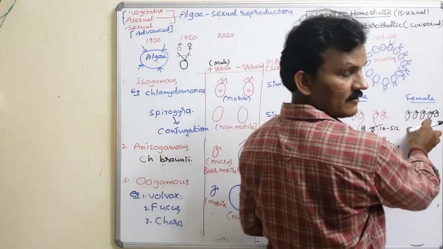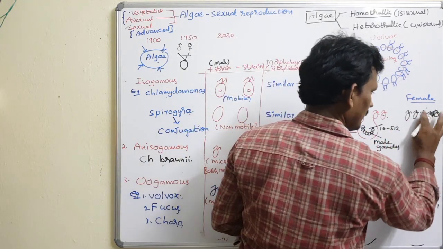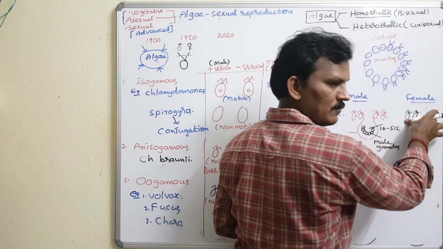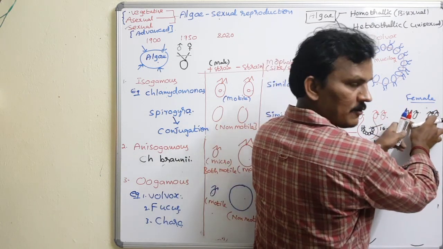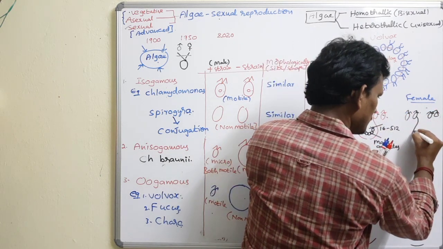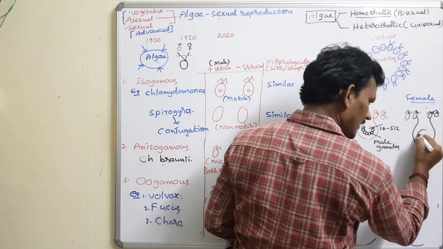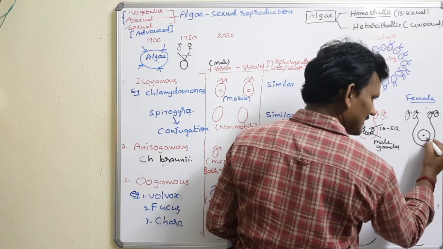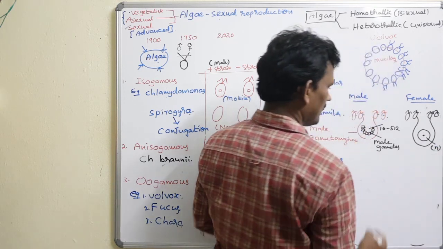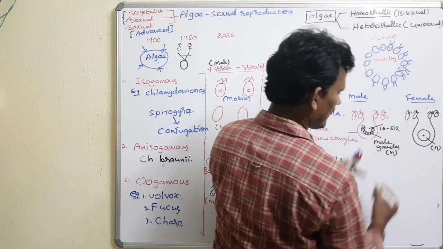Coming to the female unit, one of the cells in the vegetative part acts as a reproductive unit and produces the female gametangium. The female gametangium has the egg cell, which is haploid.